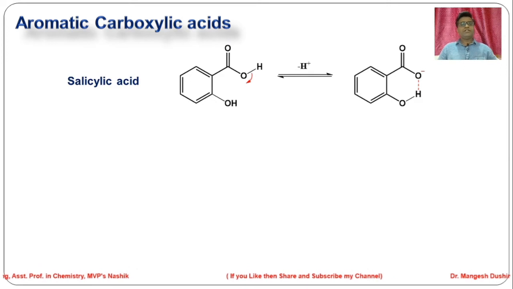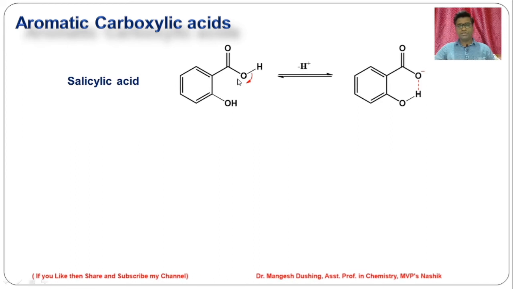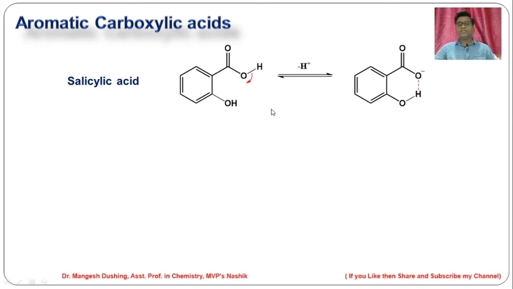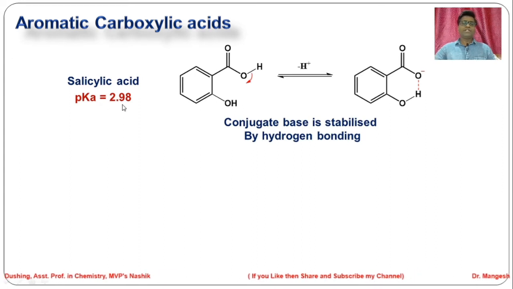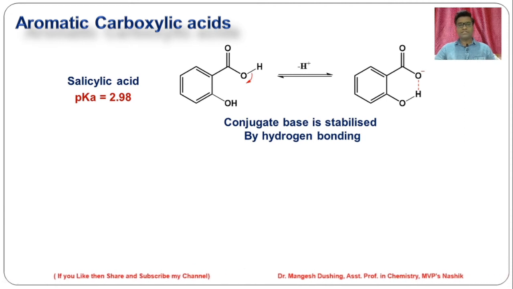Now we will see substituted benzoic acids, for example salicylic acid. So salicylic acid, that is ortho-hydroxybenzoic acid. It donates H plus ions, and whatever conjugate base is formed is very stable due to hydrogen bonding with the hydrogen of this hydroxy group. That makes the pK value very small, that is 2.98. This conjugate base is stabilized by the hydrogen bonding, that makes salicylic acid a stronger acid as compared to benzoic acid.